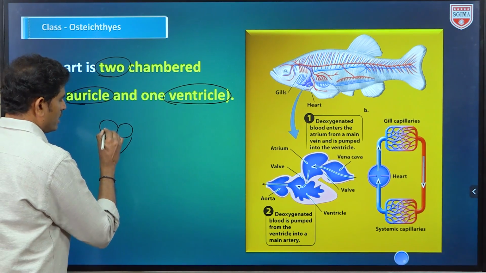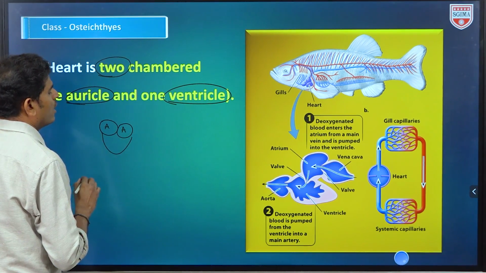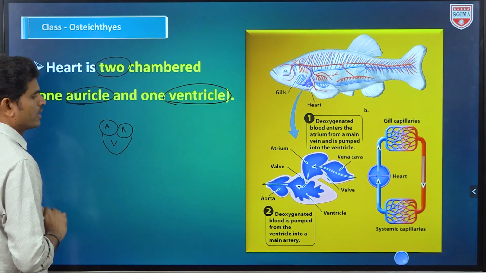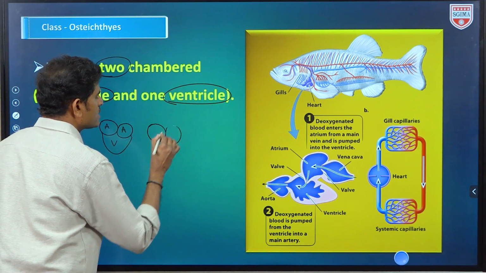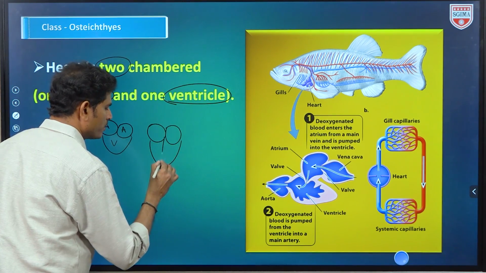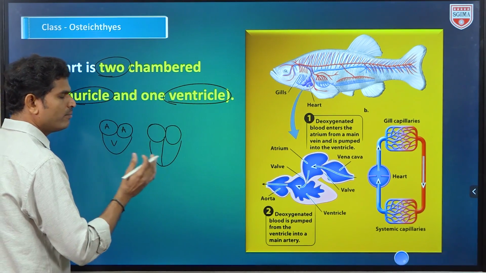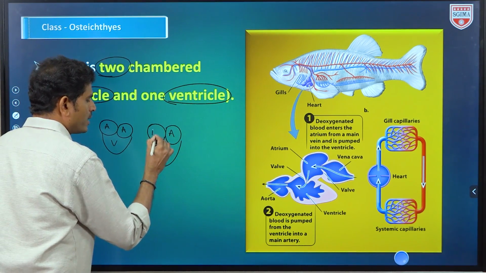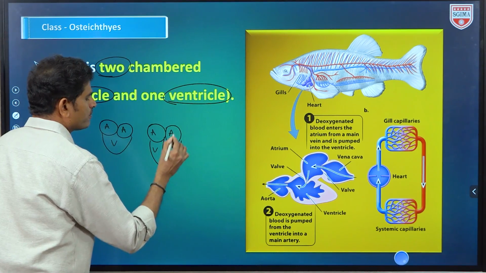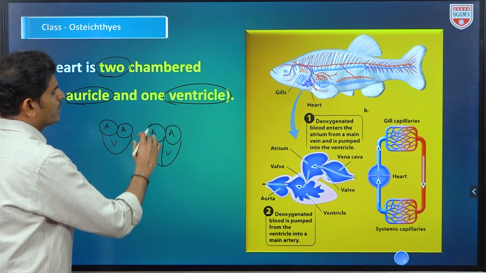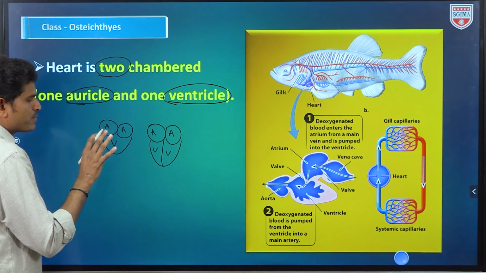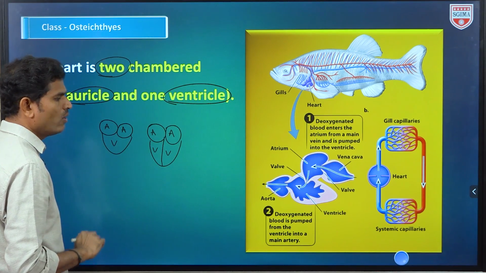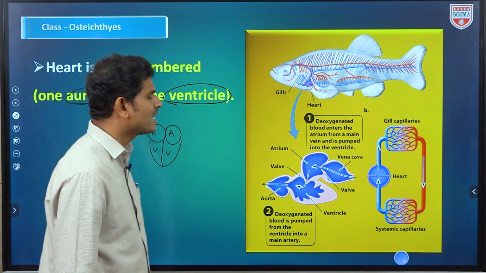This is a three chambered heart. The upper two chambers are auricles, atria. The lower one is a ventricle, a common chamber, so a three chambered heart. Next, the four chambered heart, seen in crocodiles, aves and mammals, where one septum is present between the ventricles. The auricles are separated completely and the ventricles are also separated completely, so it is four chambered. What we can observe is that the upper chambers are called atria and the lower chambers are called ventricles, but in fishes it is not like that.